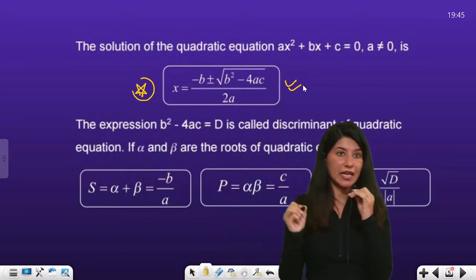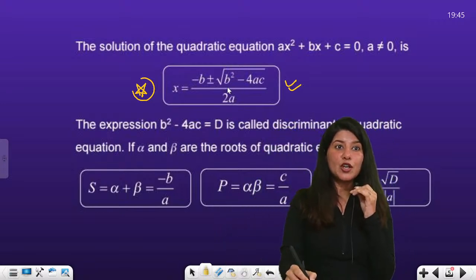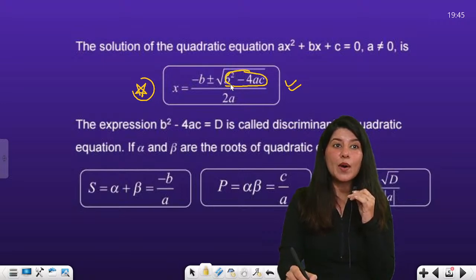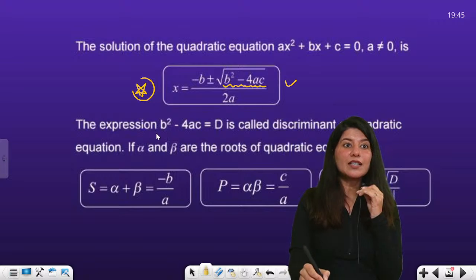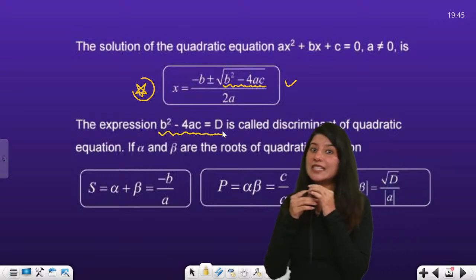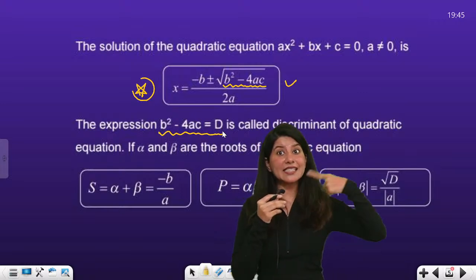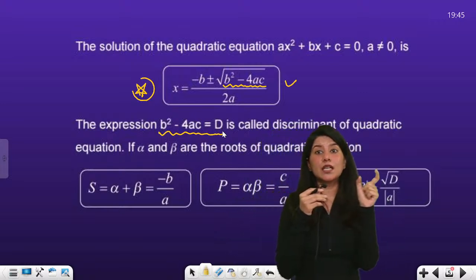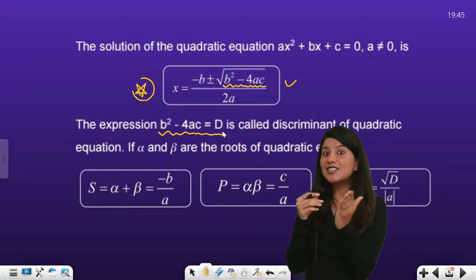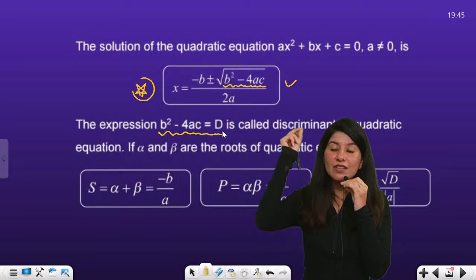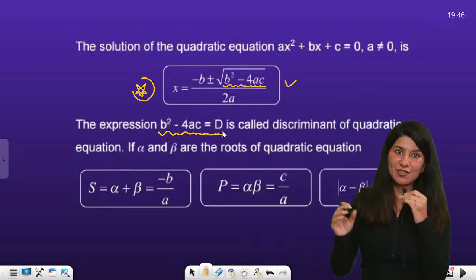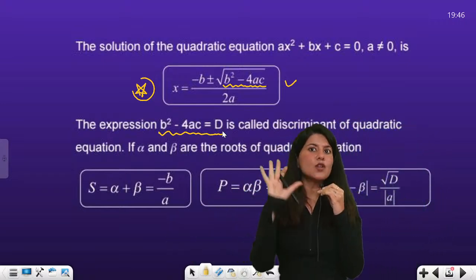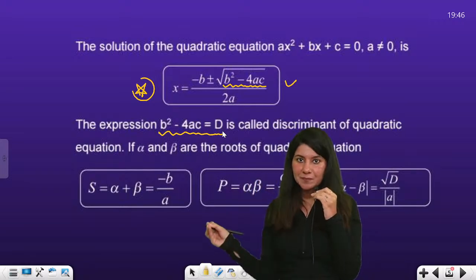b square minus 4ac, upon 2a. If you carefully observe the quantity sitting inside the square root, b square minus 4ac, this quantity is your capital D, the discriminant. As the name suggests, it discriminates the roots of the quadratic equation, whether your roots are real, equal or imaginary. We will get into those details, but right now just remember that this is called capital D.